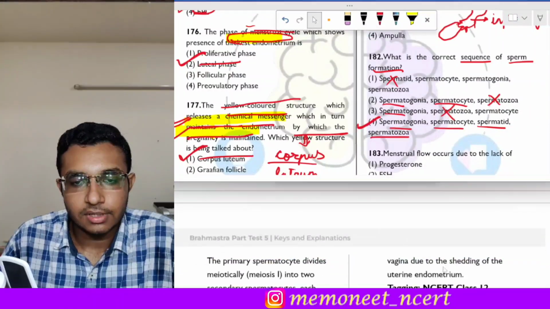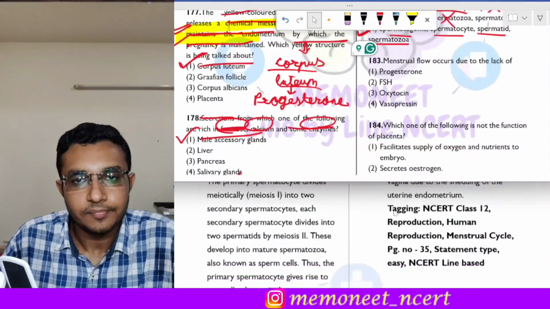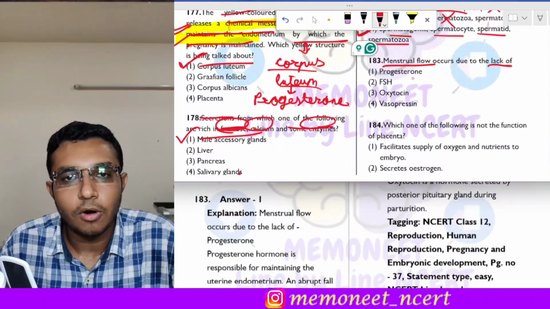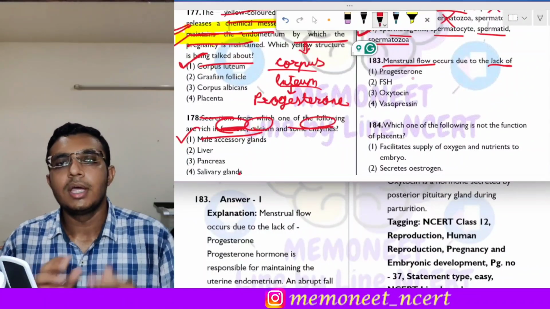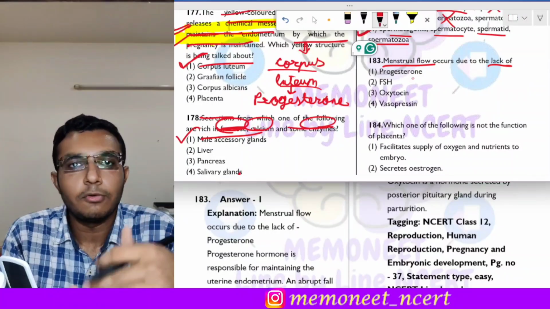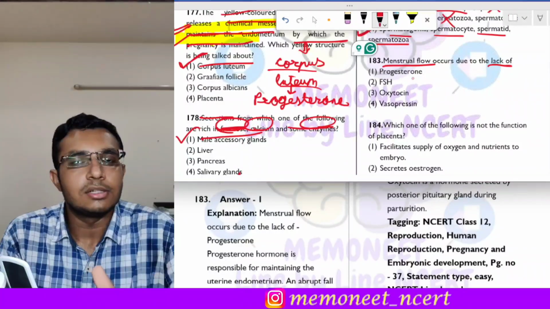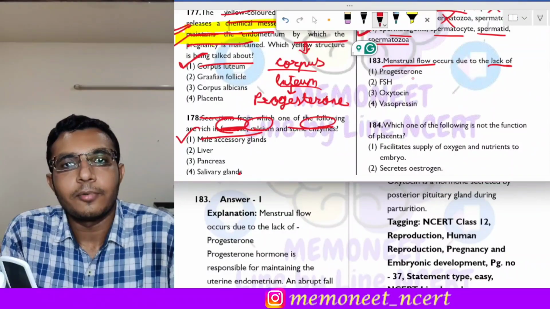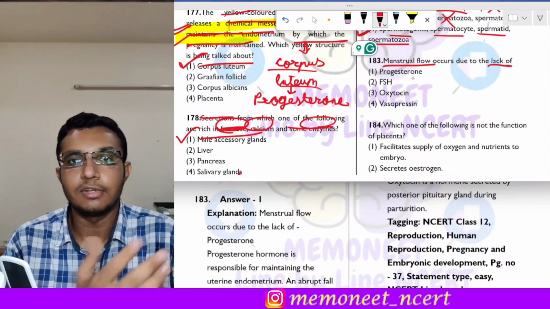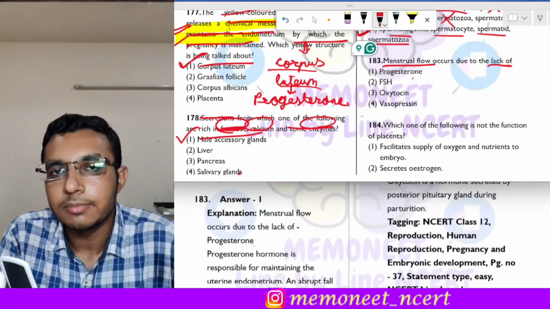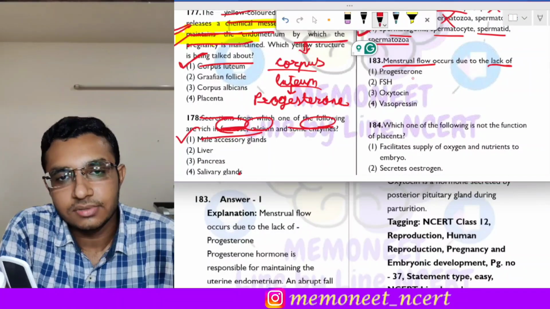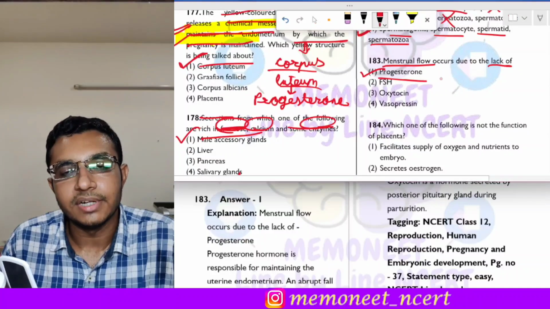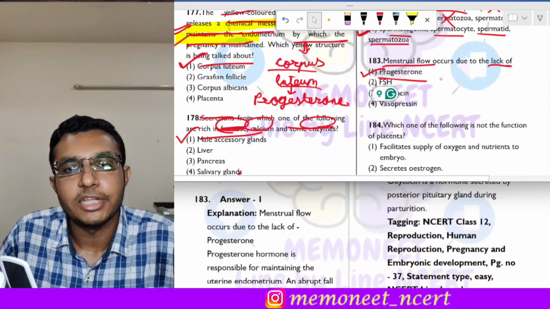The next question is question number 183. It states that the menstrual flow occurs due to the lack of which hormone. Okay, now see, progesterone is the hormone which is responsible for the maintenance of endometrium. It does not allow the endometrium to be shed. So whenever there will be fall in the level of progesterone, what will happen? The endometrium will be shed and this will result in the menstrual flow. So the correct answer of this question is option 1, that is the decrease in progesterone is responsible for the menstrual flow.